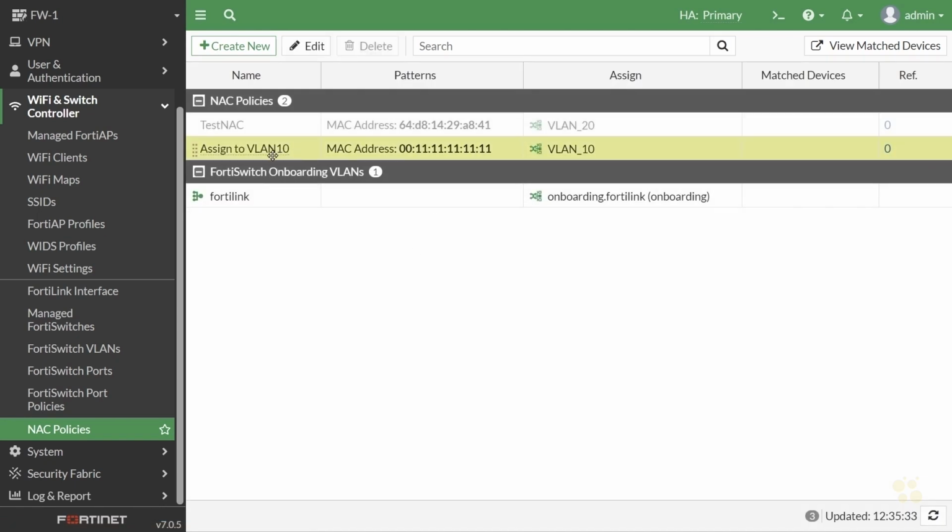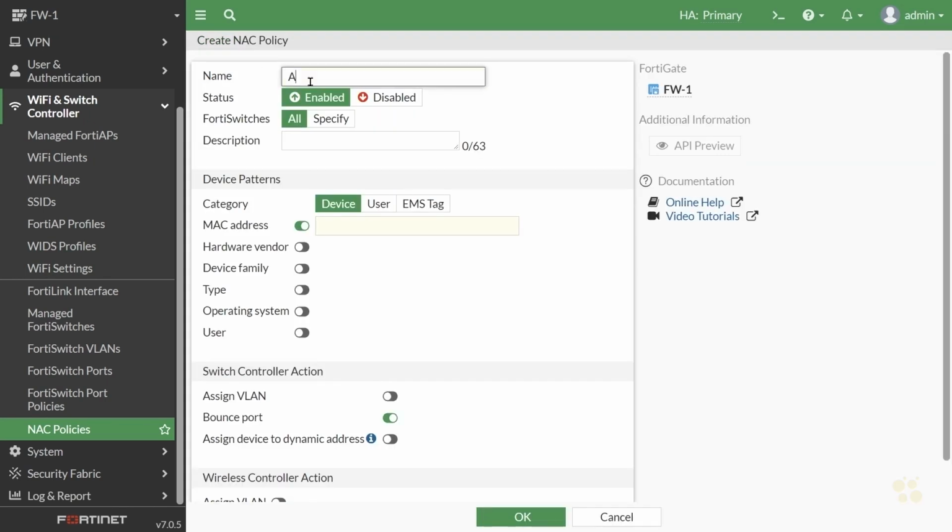And let's create a new one regarding VLAN 20 if the last two characters are 22. So we'll click on create new one more time. We'll call this assign to VLAN 20. And once again, we'll do it based on the MAC address.